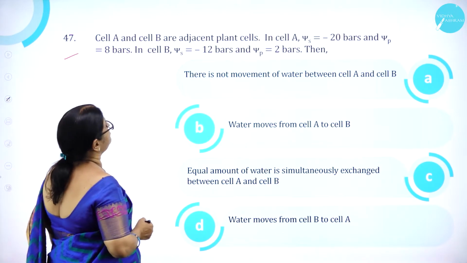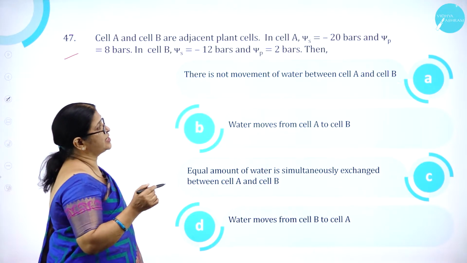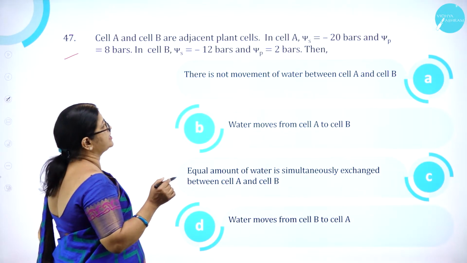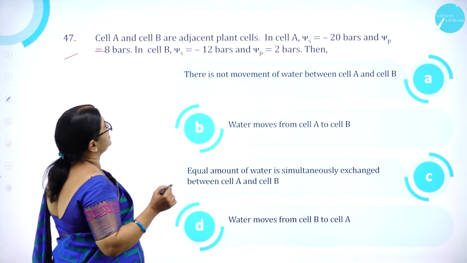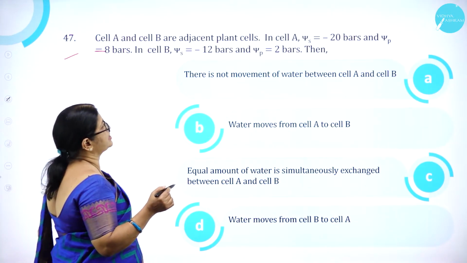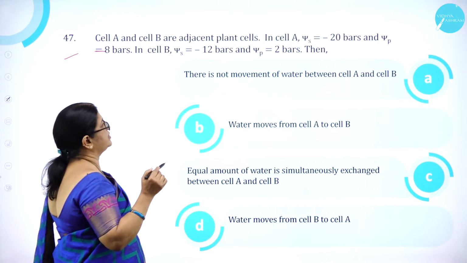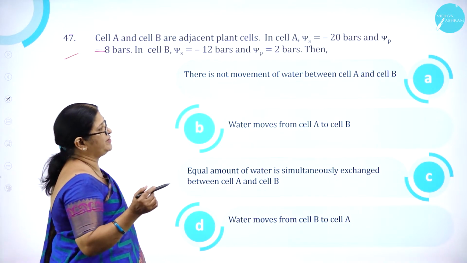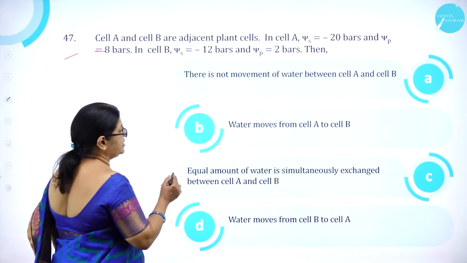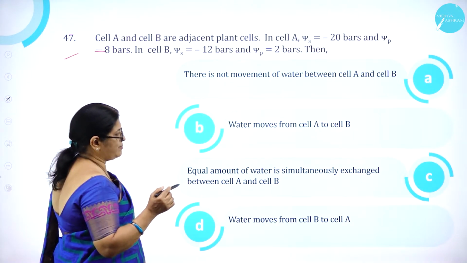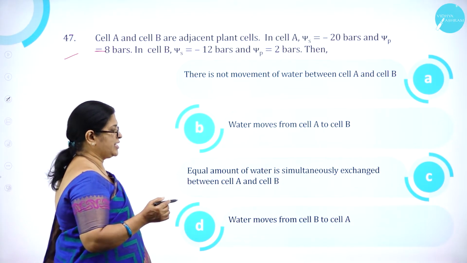Cell A and cell B are adjacent plant cells. In cell A, psi S is equal to minus 20 bars and psi P is equal to minus 8 bars. In cell B, psi S is equal to minus 12 bars and psi P is equal to 2 bars. Then there is a movement of water between cell A and cell B. B, water moves from cell A to cell B. C, equal amount of water is simultaneously exchanged between cell A and cell B. Water moves from cell B to cell A.